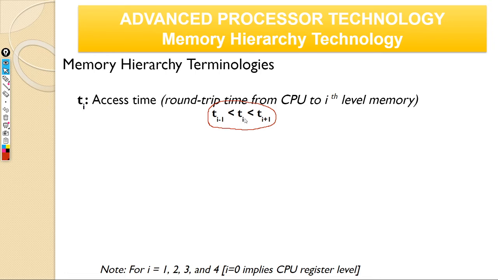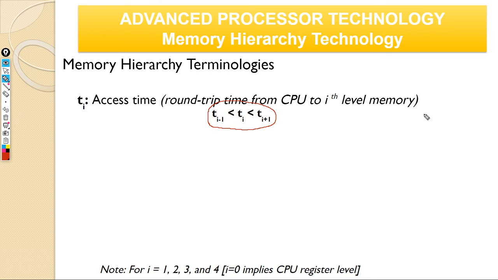So if Ti is the time for my CPU to access ith level of memory, then when the CPU accesses the I minus 1th level, that time is going to be shorter. And if my CPU is going to access I plus 1th level, that's going to be bigger than Ti. Don't get intimidated by these expressions. That's the idea of me asking you questions.